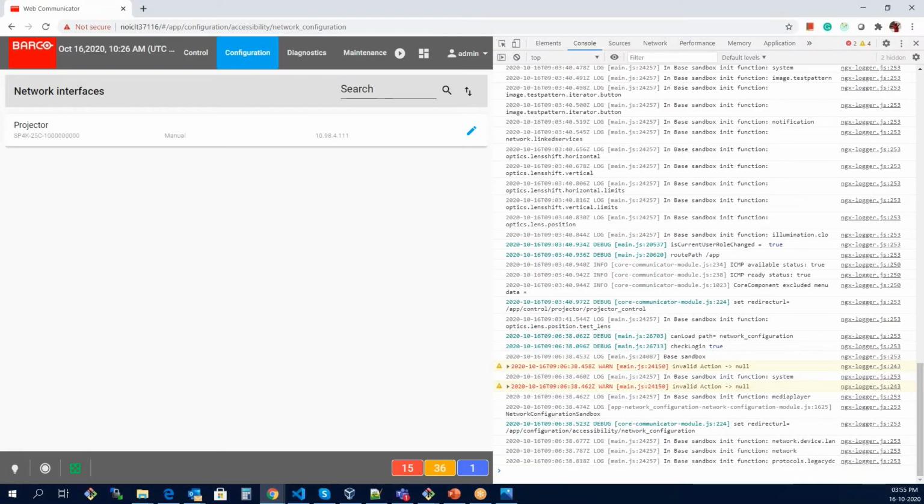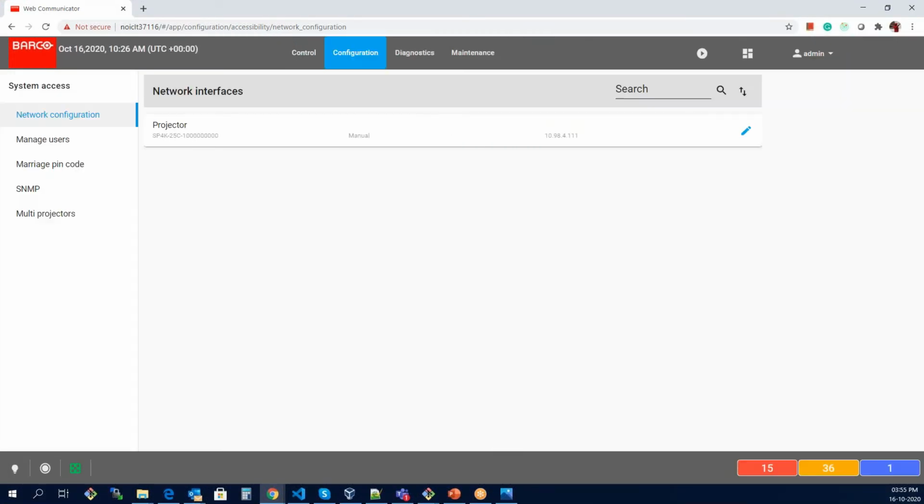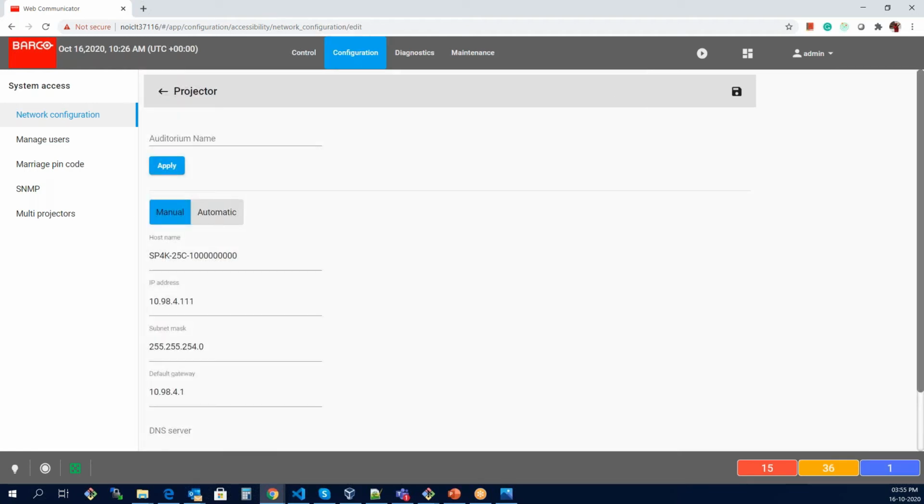Are you able to see the browser? Yes, I see. Okay. So this is the app that is related to some hardware, and this is its network configuration page. This is a single page application made in Angular 10.